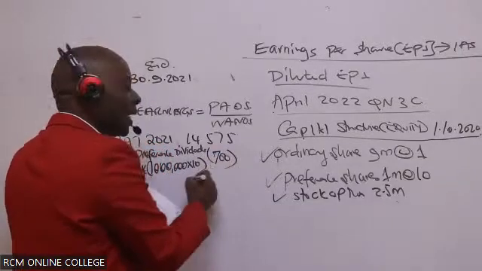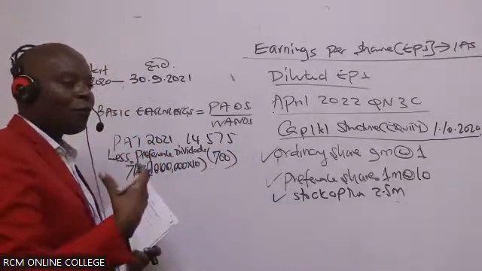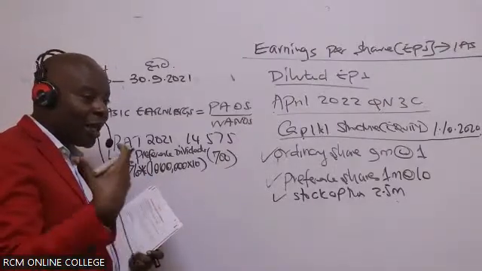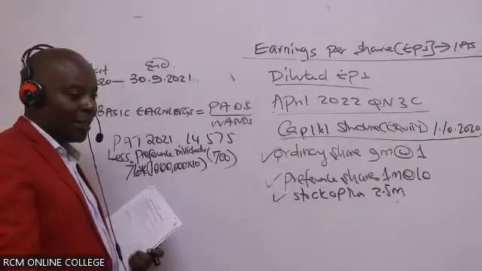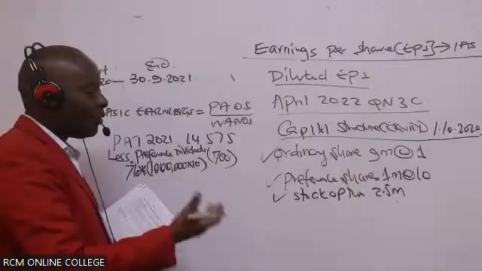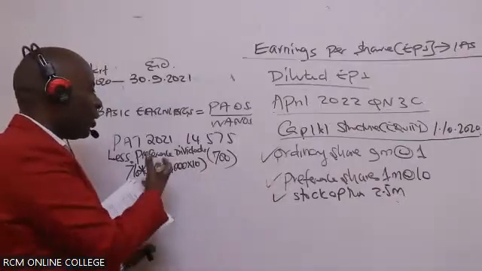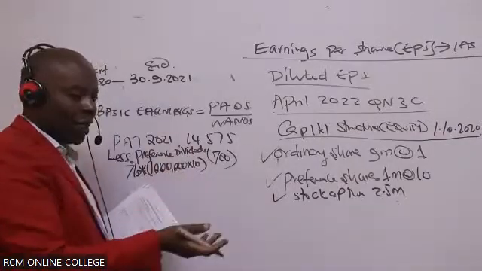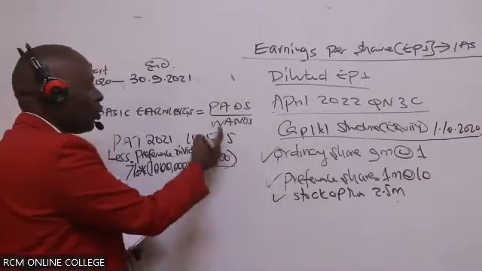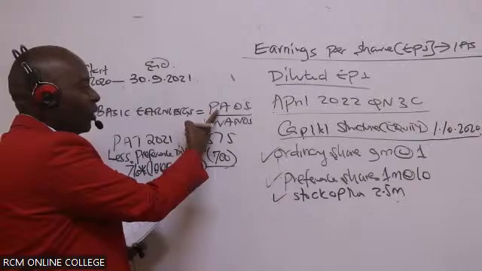Later on, I'll be picking a question where you have things like profit attributable to NCI. Remember, NCI is also another partner in our business. But that will come later. Here, we are only looking at a situation where we have only one partner who is our preference shareholder, and we're going to pay him 700. So the remaining amount will be going to ordinary shareholders.